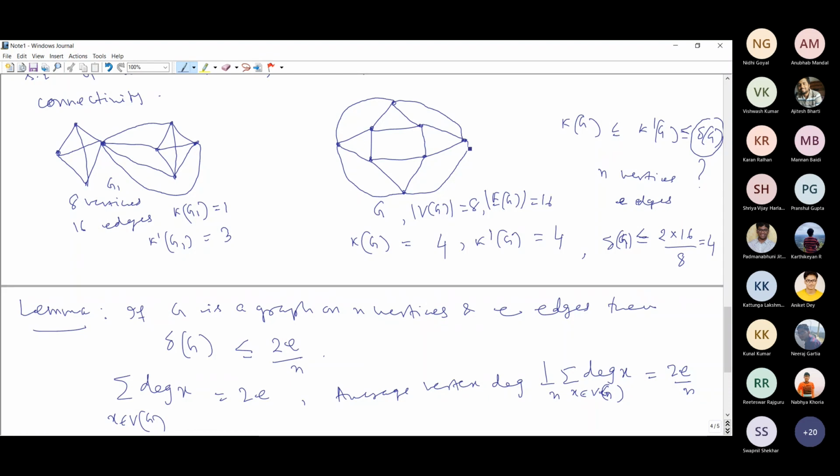And we have already achieved this in this graph. The minimum degree we have achieved. So this is the best possible way to construct a network with these 8 vertices and 16 edges. Do you agree on this?